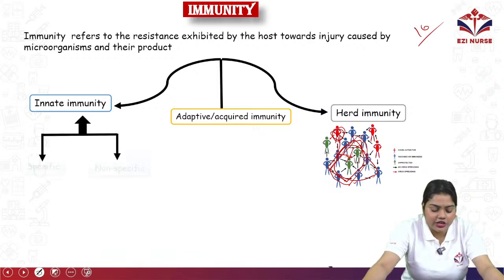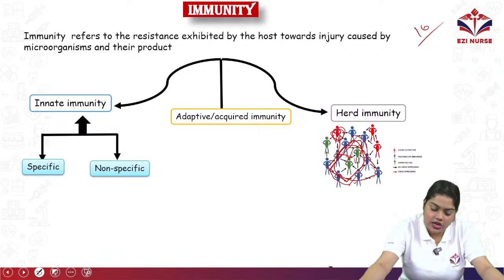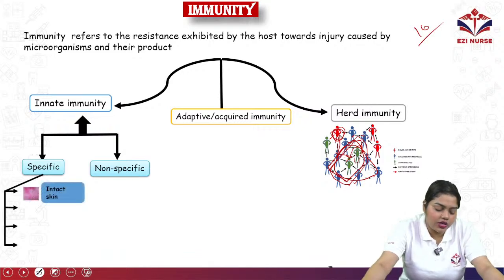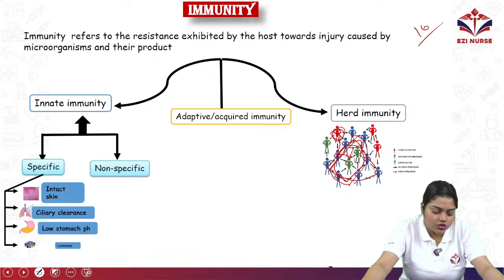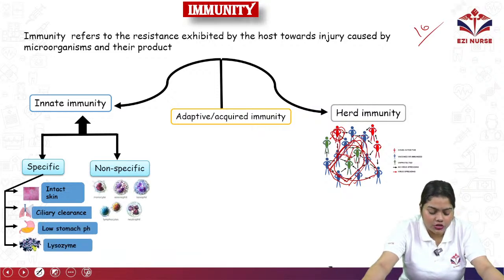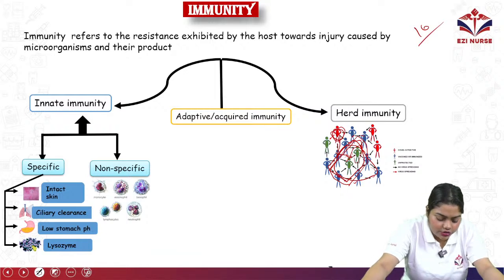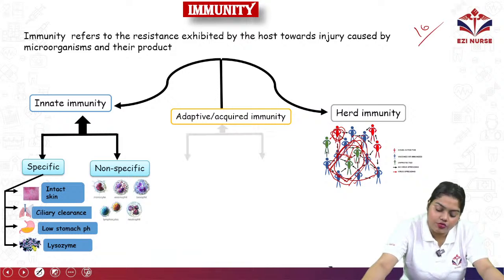Then we have innate immunity, which can be specific and non-specific. The specific one includes skin, ciliary clearance, low stomach pH, and lysozyme. The non-specific one includes monocytes, eosinophils, basophils, lymphocytes, and neutrophils.